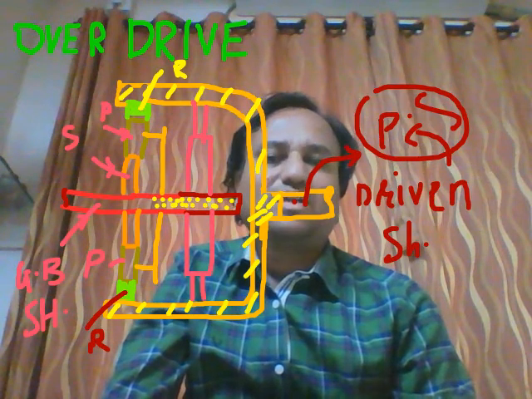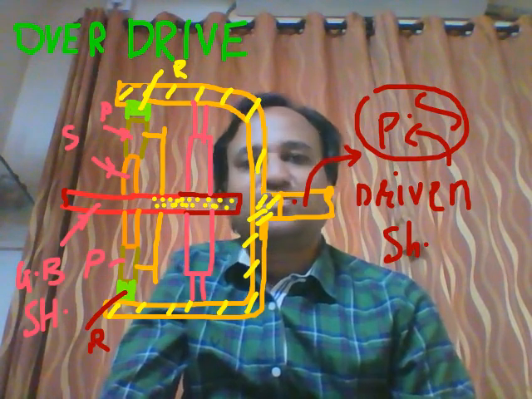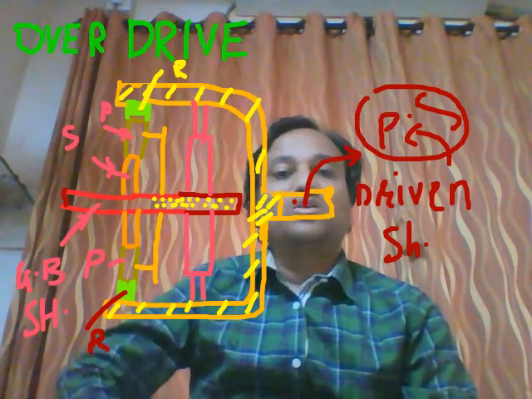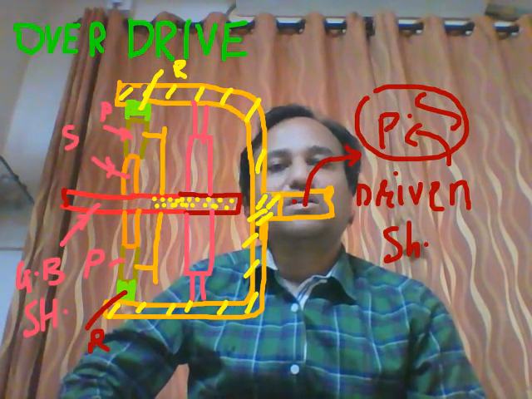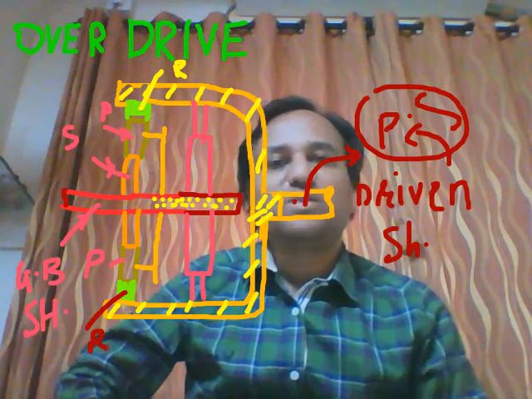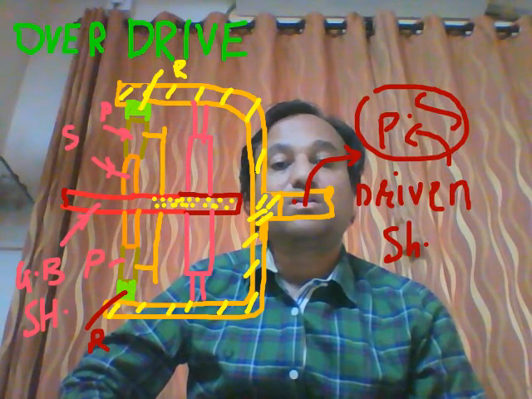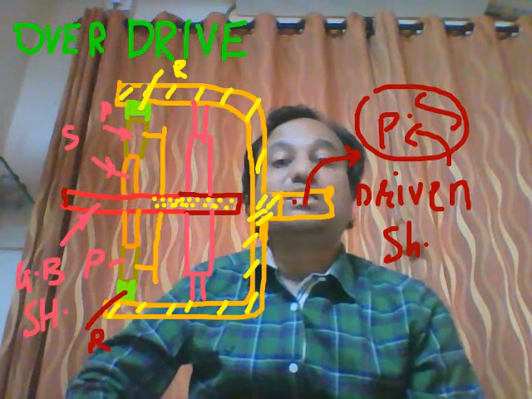Or you can say that ultimately the crankshaft speed is less than that of the propeller shaft. In short, more speed is supplied toward the driving wheels than the engine crankshaft speed.